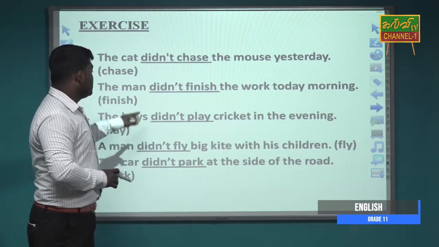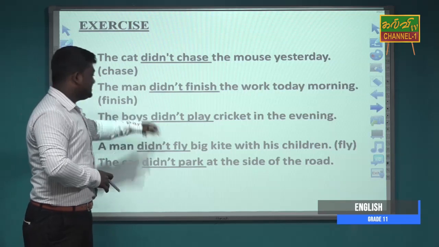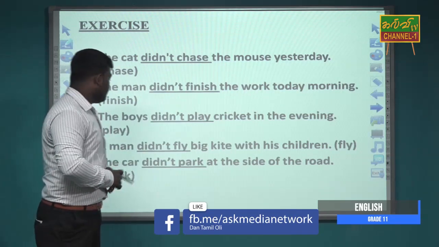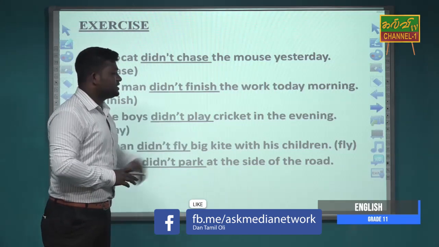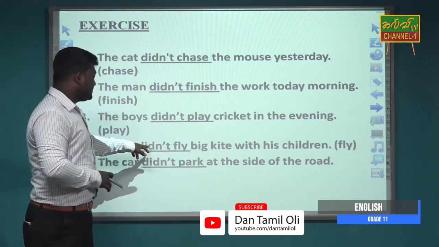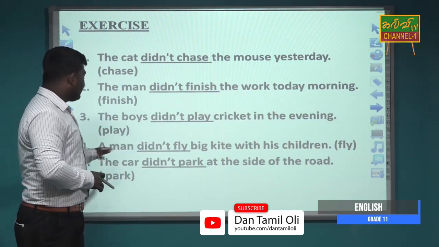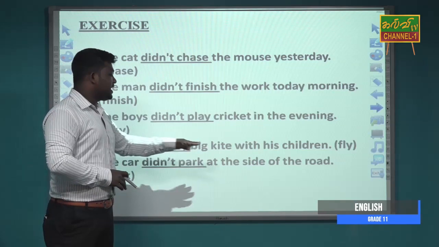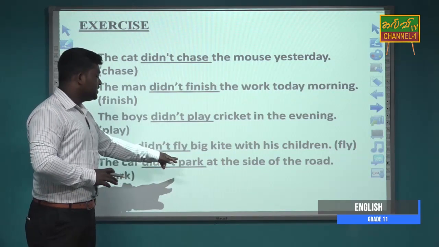The boys didn't play cricket in the evening. Here we use didn't and verb stem play. A man didn't fly a big kite with his children. Here we use didn't and the verb stem fly. The cat didn't park at the side of the road. Here we use didn't and verb stem park.